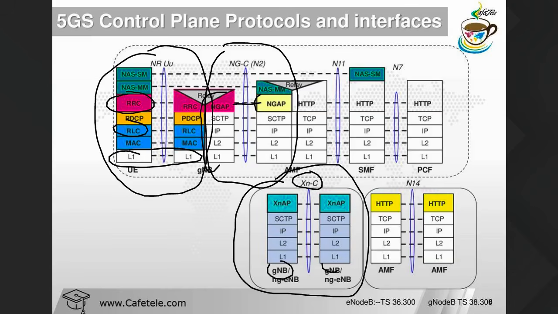AMF and SMF are connected with the help of HTTP2, Hypertext Transfer Protocol 2. In the 5G network, whatever message we want to transfer between one network function and another, we require HTTP, and with the help of a transmission protocol. So this is the thing here. After that NGAP, this part is almost done. I don't want to go into the core part because this is also not my domain. My domain is only up to here.